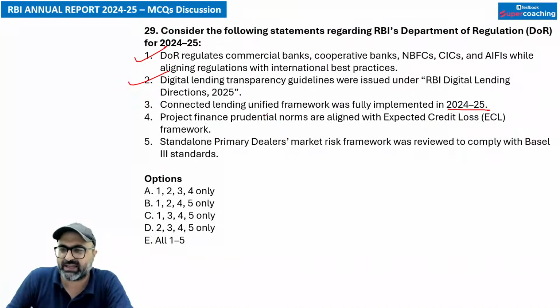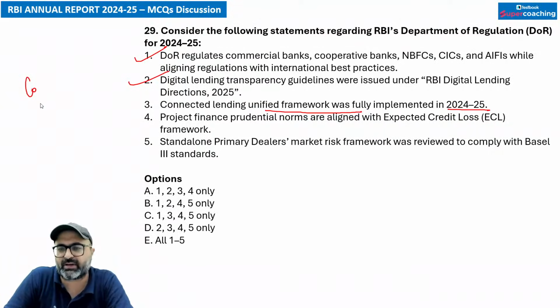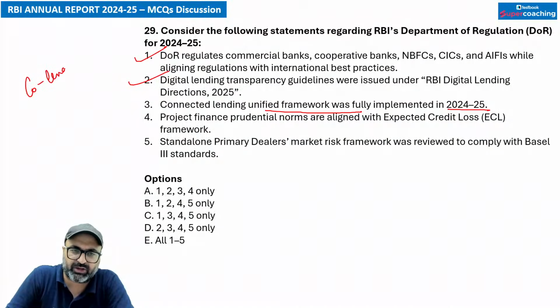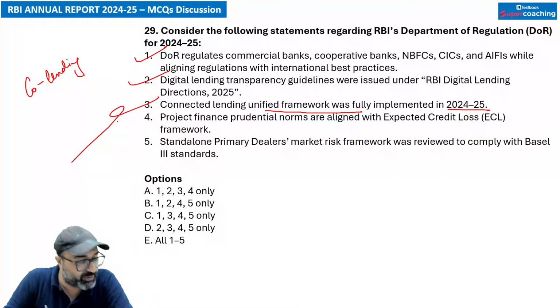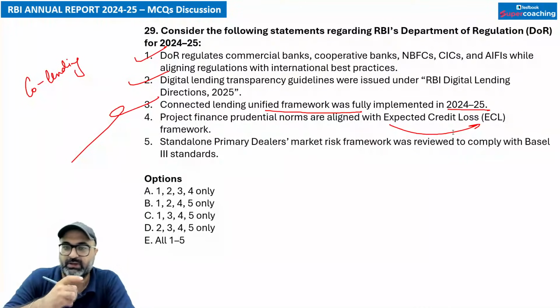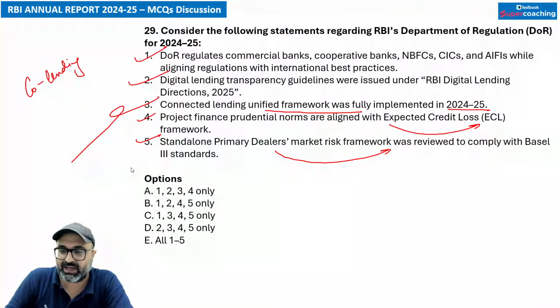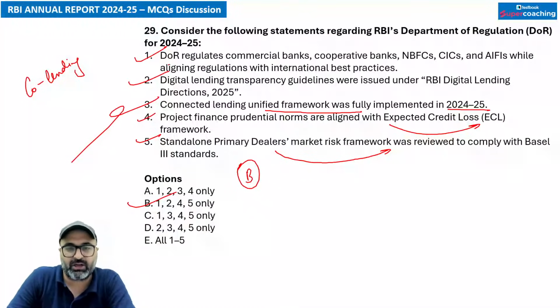Connected Lending unified framework was fully implemented in 2024-25. Connected Lending unified framework का मतलब अगर मैं कहूँ तो we are basically talking about the co-lending वाला framework. और ये जो co-lending वाला framework है, it has not been implemented in 2024-25. This is wrong. It has been implemented in 2025-26. Project finance prudential norms are aligned with expected credit loss framework. That is correct. Standalone primary dealers market risk framework was reviewed to comply with Basel norms 3. That is correct. So answer क्या बनेगा? So 1, 2, 4, 5. B option is correct. Third option is absolutely wrong. So B option is the correct answer.